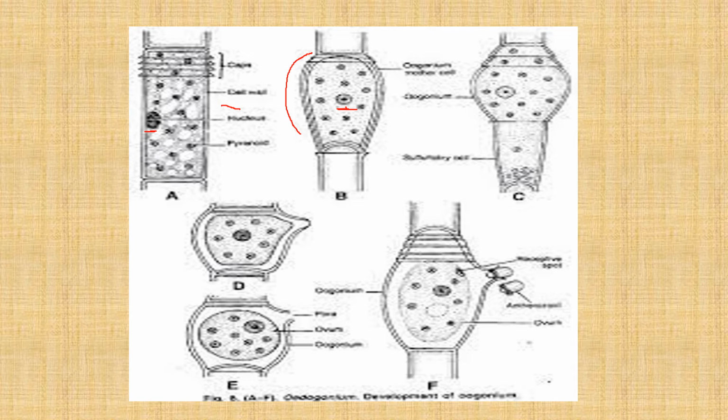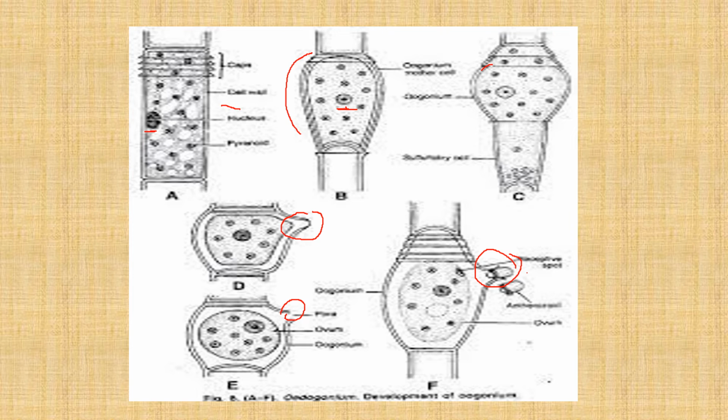Gradually, in the subpolar anterior region, the outer wall bursts to form an opening. This is the opening, and this is practically the receptive spot through which later one male reproductive spore enters to fertilize.